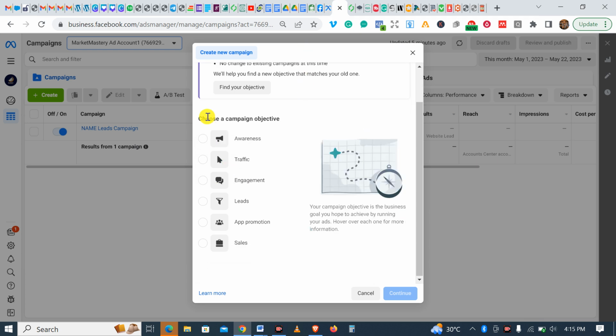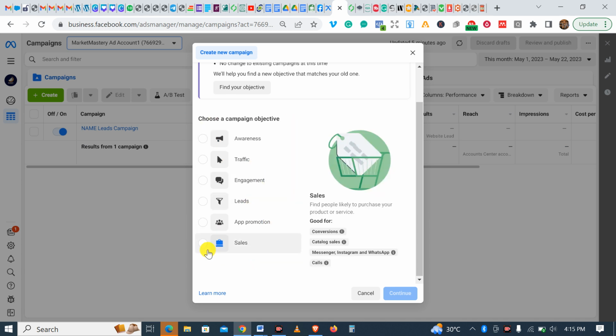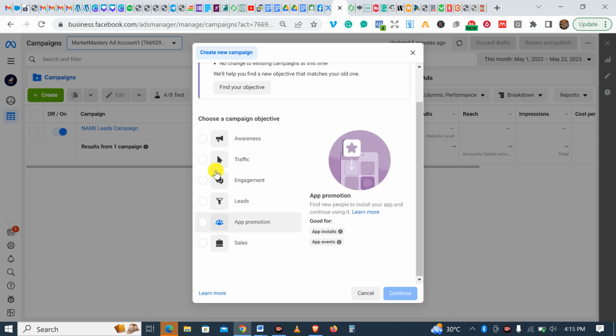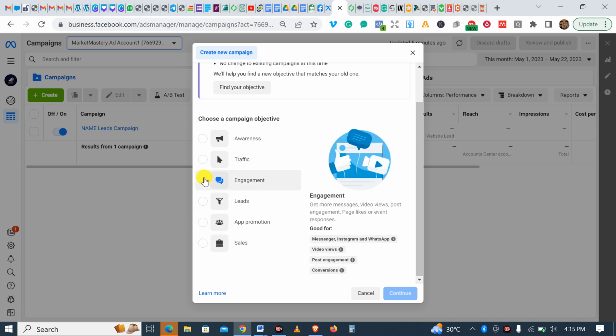Now, these are all campaign objectives. Please listen carefully. These are all campaign objectives. Of course, I've already explained what these campaign objectives are. Now, if you're trying to run a Facebook ad now, you will realize that in these campaign objectives recently, there are some conversion events that you can't do.